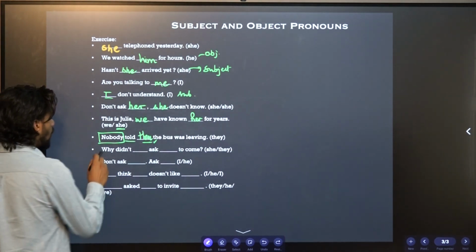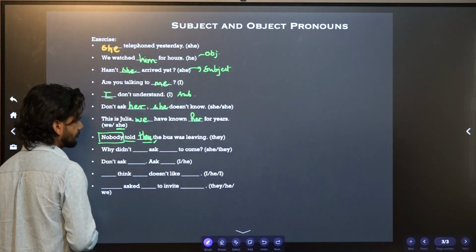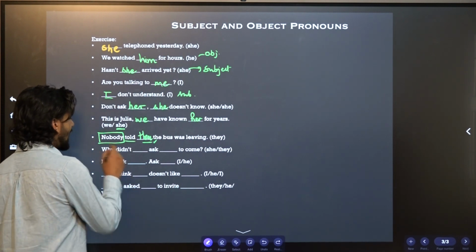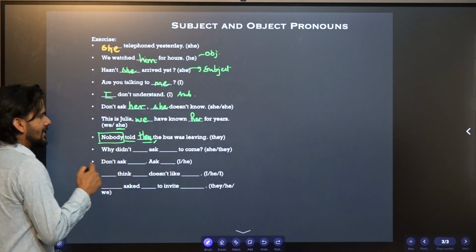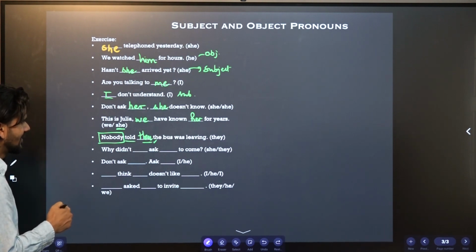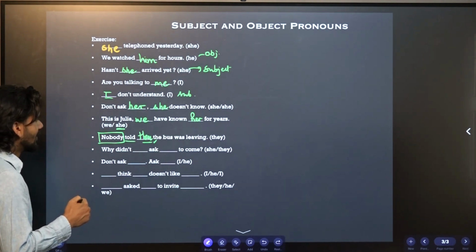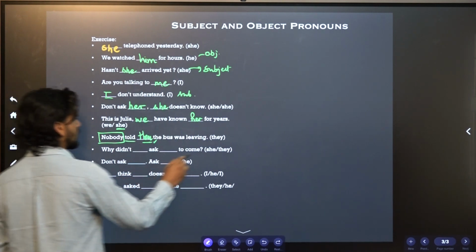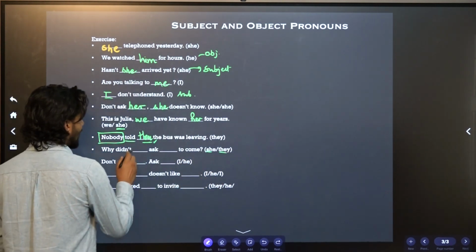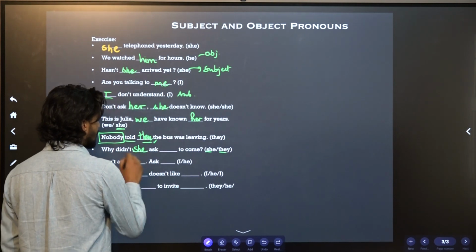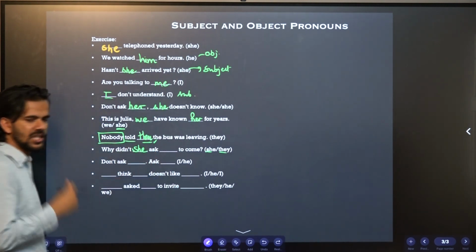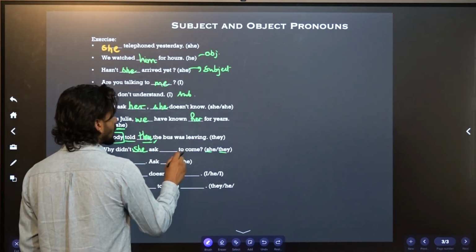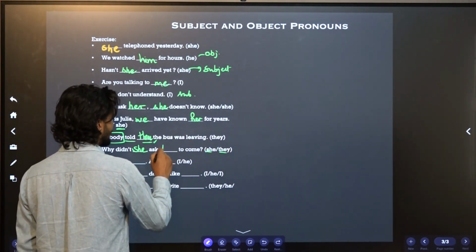And, why didn't she ask? Why didn't they ask? Why didn't she ask her to come? Why didn't she ask them to come? She — who has to ask? She, right? Subject. And then, them. Who has to be asked? Them.